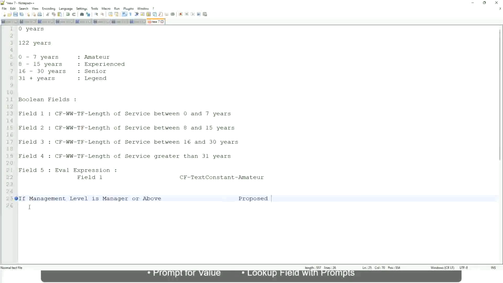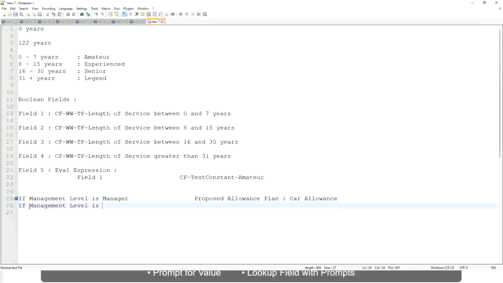If the management level is manager or above, we are going to have a proposed allowance plan, right? We are going to find out what allowance plan are we going to propose for the new managers? So the proposed allowance plan will be, let's say, car allowance, right? If the management level is, let's not say manager or above, let's say only manager.